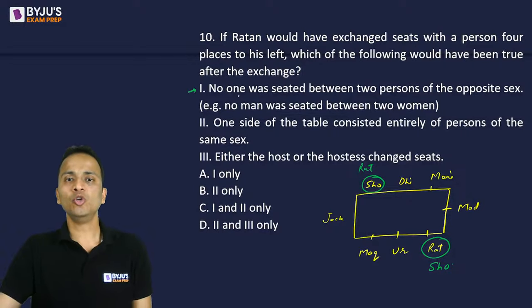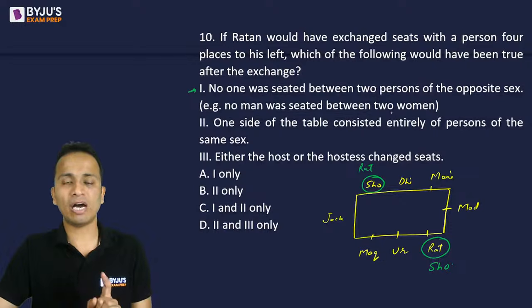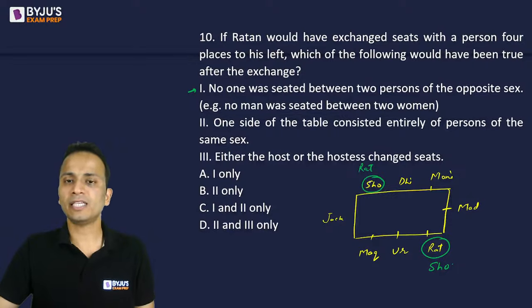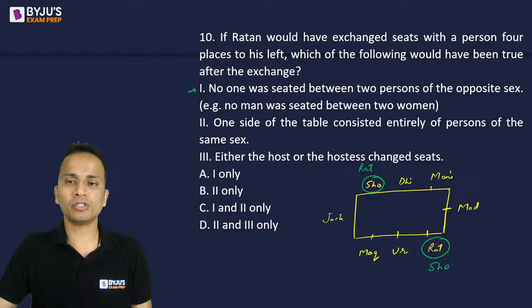Statement number 1. No one was seated between 2 persons of the opposite sex. The example is given: no man was seated between 2 women. So after the exchange, is there any person who is sitting between 2 people of the opposite sex? Let's check. Now Ratan is sitting between Dhirubhai and Jackie. Okay, so Ratan is not seated between 2 persons of the opposite sex. Dhirubhai is not seated between 2 persons of the opposite sex. On one side Ratan is male, fine. Dhirubhai is not the person. Ratan is not the person.